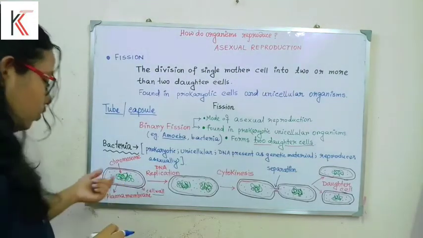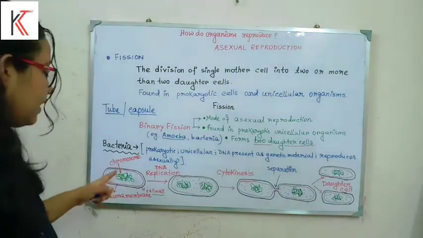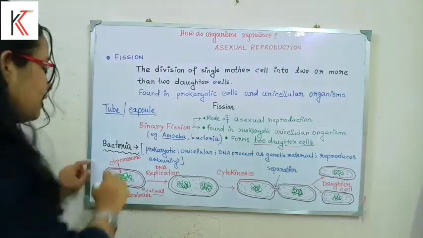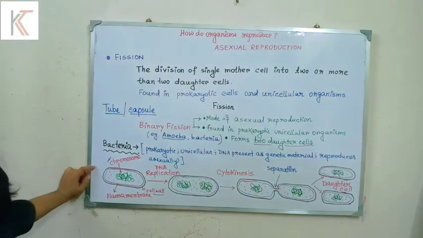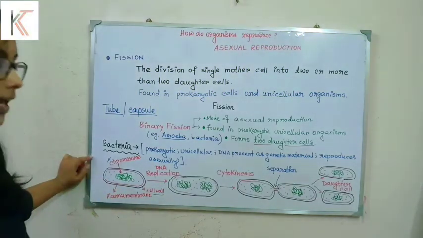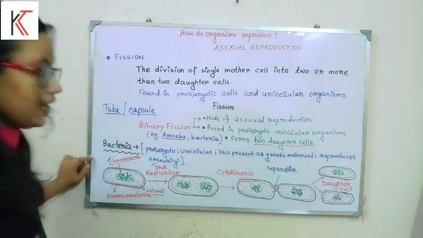Though it is a prokaryote, the DNA is present as naked DNA, and it is named the chromosomal part. So first of all, the DNA should be replicated.